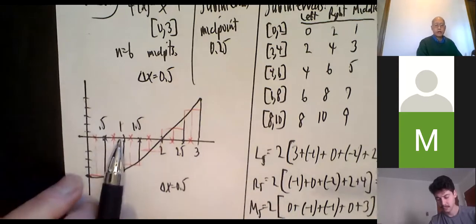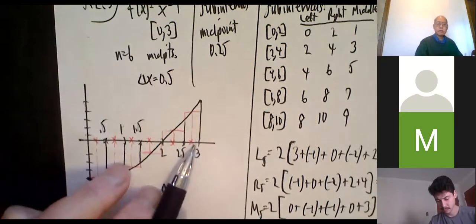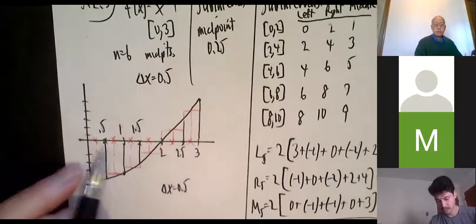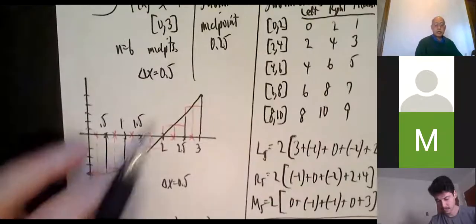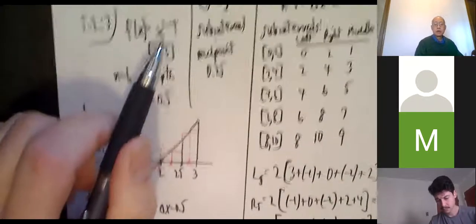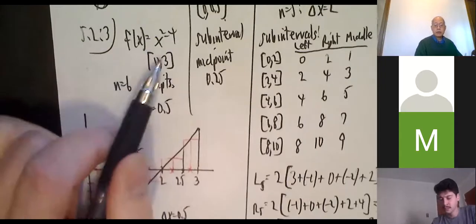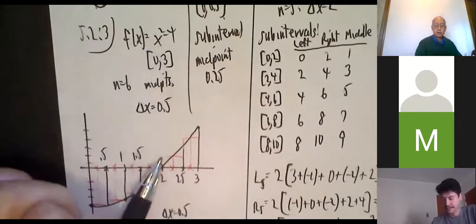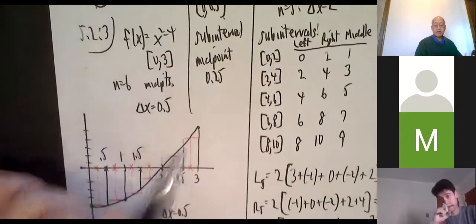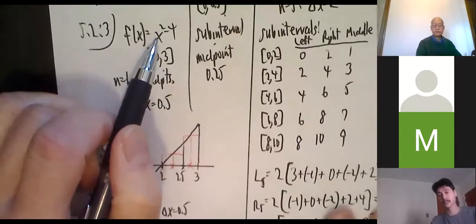So 0.5, 1, 1.5, 2, 2.5, 3. And I drew a quickie graph, but I laid down the nice numbers. When you plug in 0, you get -4. 1 gives me -3. Plug in 2, you get 0. Plug in 3, you get 5. Okay, so it's curving like that. As we know, a parabola is supposed to curve like that.